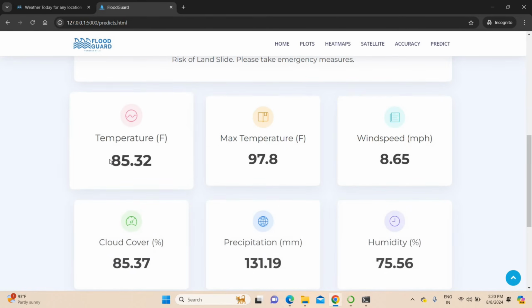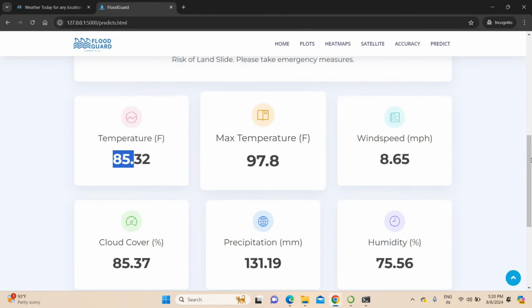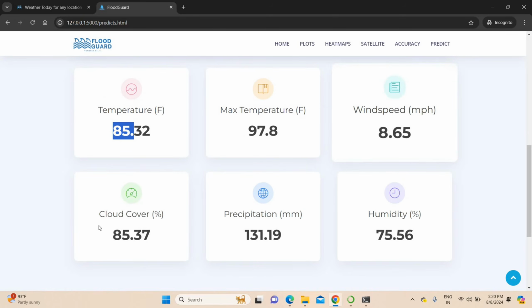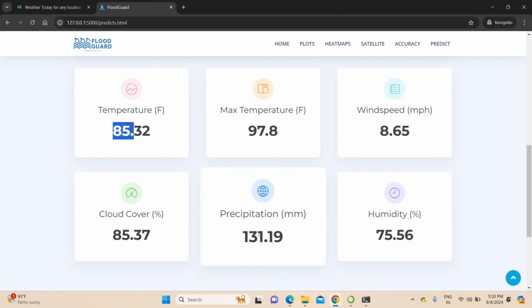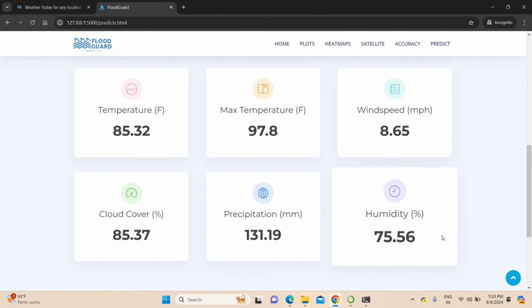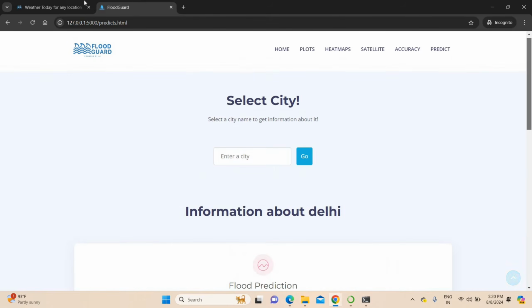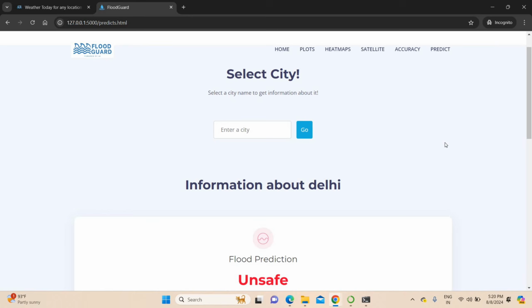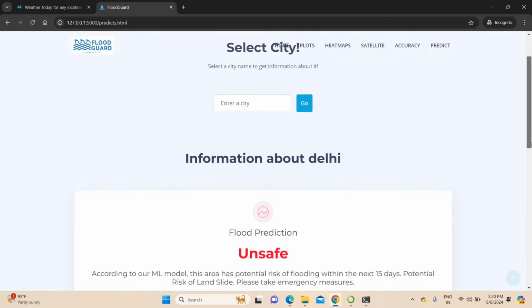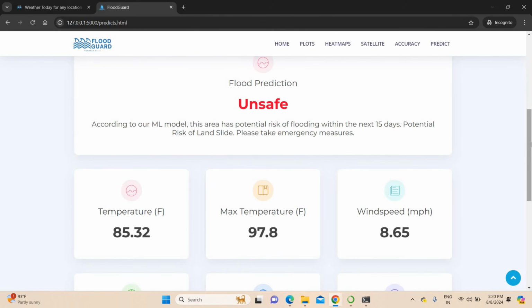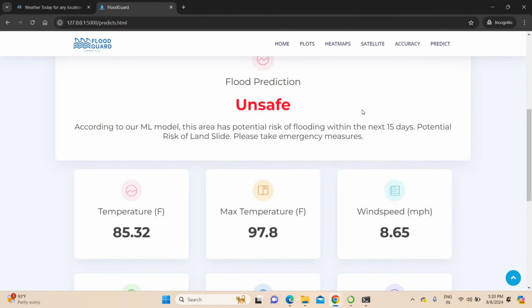You can get temperature results for Delhi, maximum temperature, minimum temperature, as well as wind speed, cloud coverage, then how much participants, I mean the people ratio, then how much humidity is happening. Okay, sorry, I mispronounced that. Precipitation, how much precipitation will happen. All the ratios will be obtained in real time with the help of this API. After getting this data, it will perform the machine learning operation. Then only it will give the result.